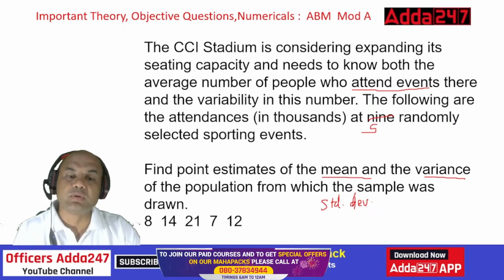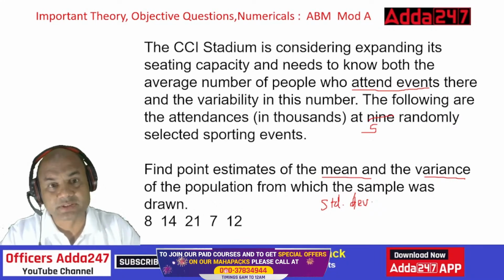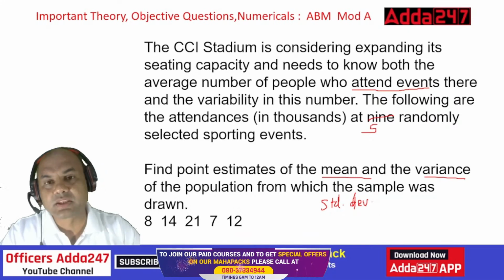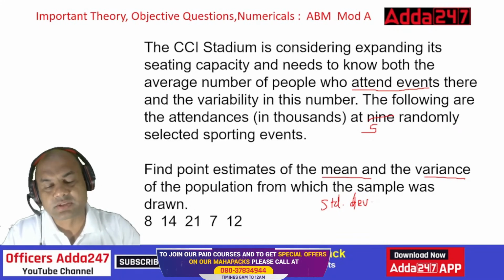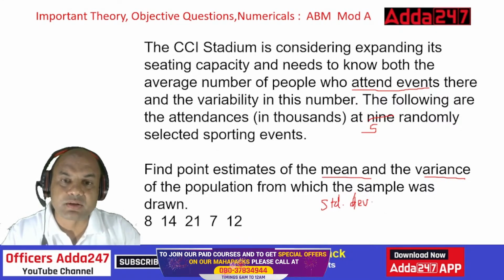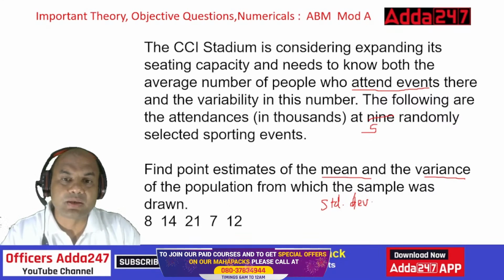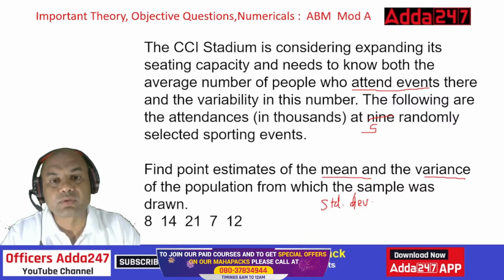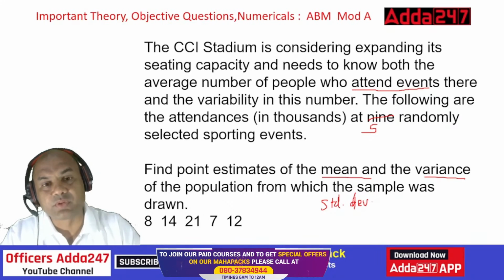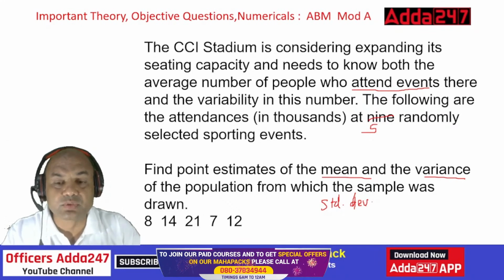Numericals are always the easiest ones in ABM or even BFM, if you understand. If you don't understand, then the numericals become difficult. But if you understand, these questions can come for around 3 to 4 marks, and these are simply in your pocket. So do attempt the numericals and never ever leave them, because those are the easiest. Solving one theory question may require around 2 minutes per mark of thinking, but for a numerical, if you understand, it will require hardly 10 seconds. Such a huge difference.